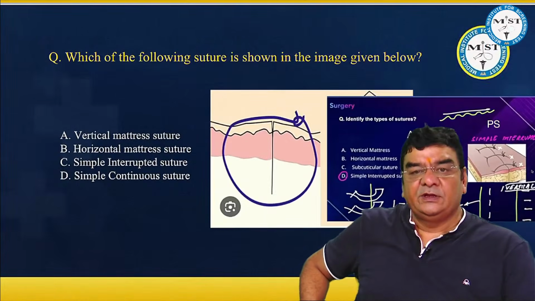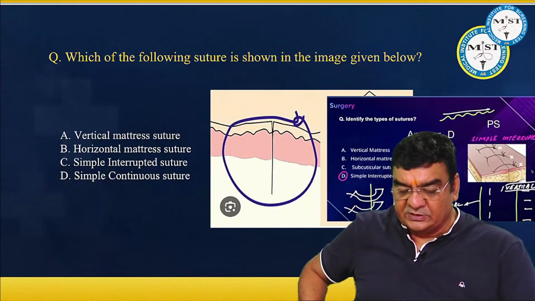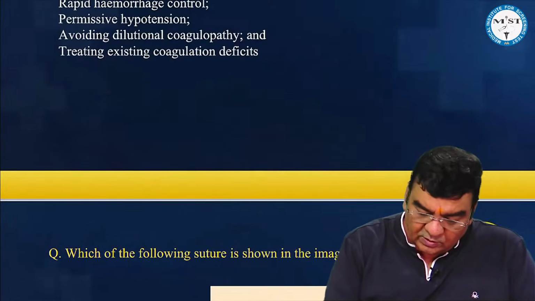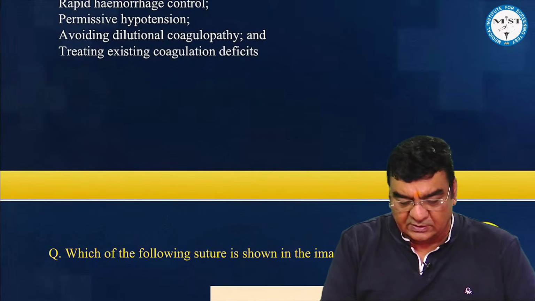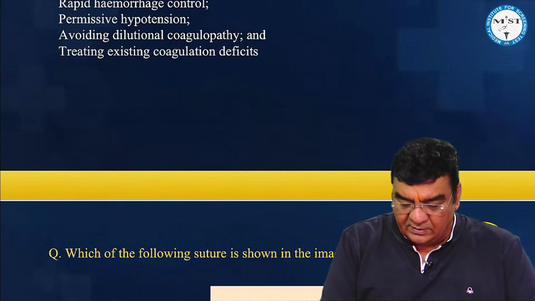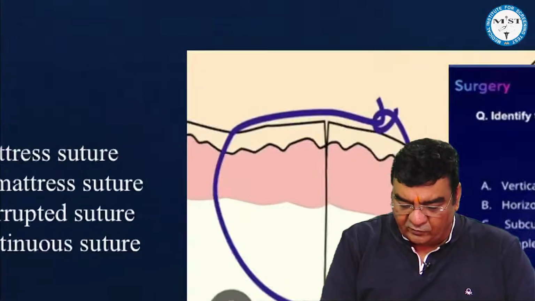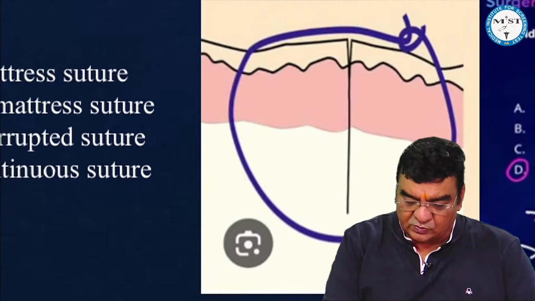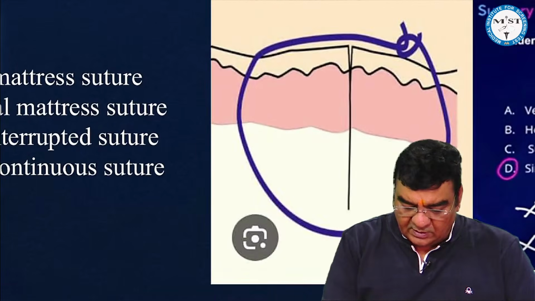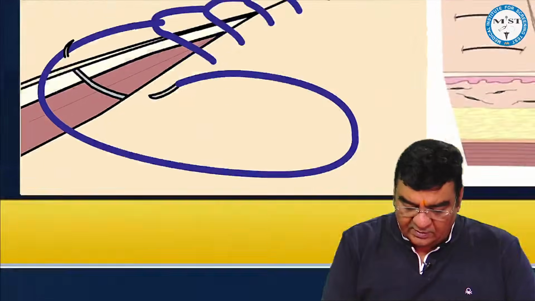Now, for the first time in the history of the FMG exam, we had questions related to sutures, wherein they asked what this particular suture is, and they gave an image.